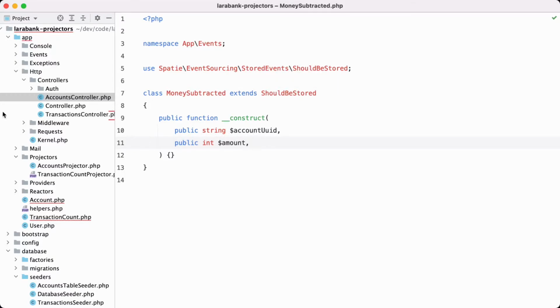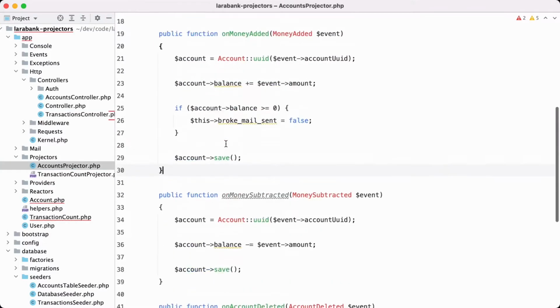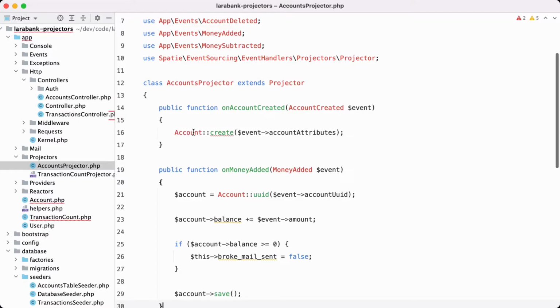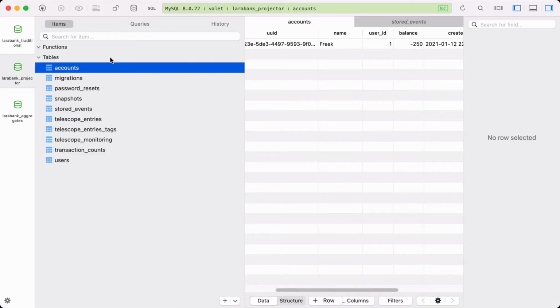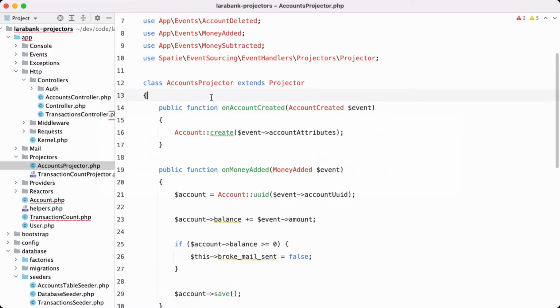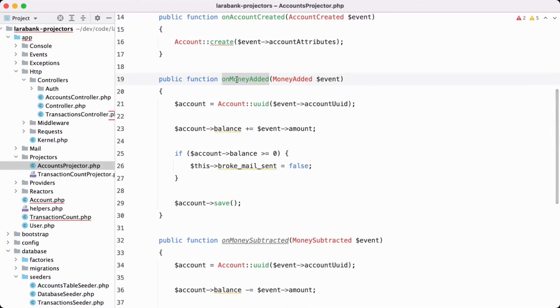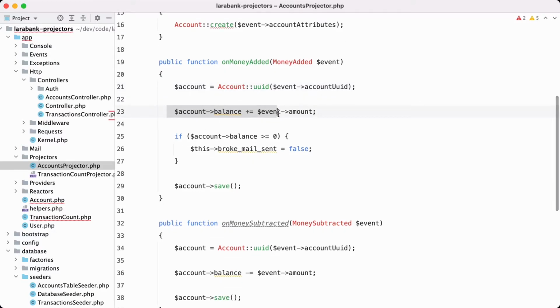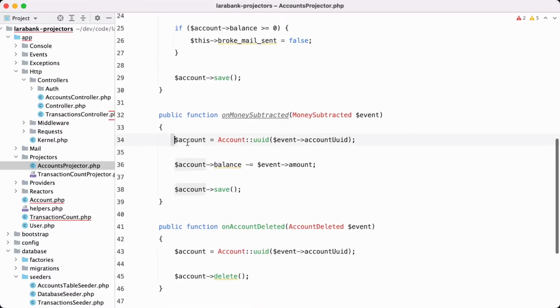Now in this project, you also see that we have a folder called projectors here, and we have an accounts projector. This accounts projector is responsible for building up that accounts table that we just saw. So here, when this projector hears that MoneyAdded event, it will retrieve the account from the event using that UUID, and here we will update the balance. And with MoneySubtracted, it is just the same thing.